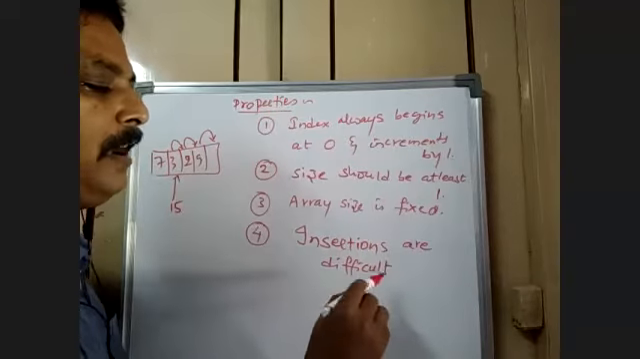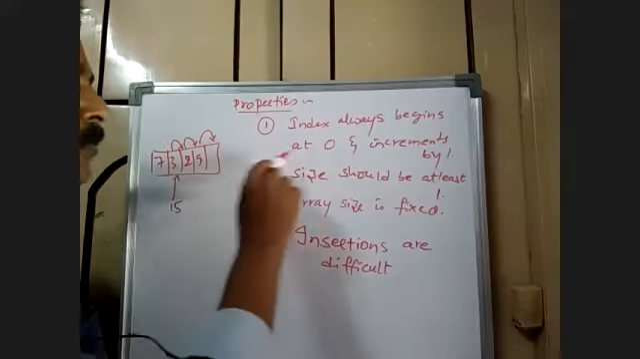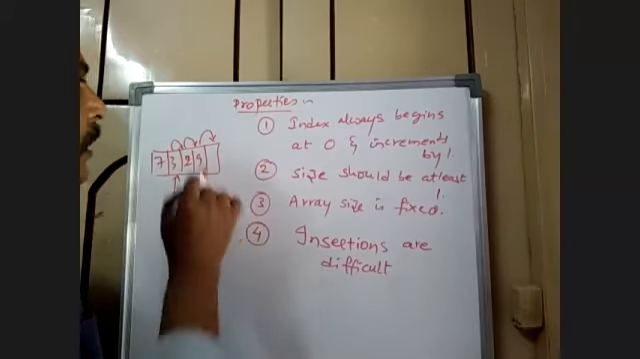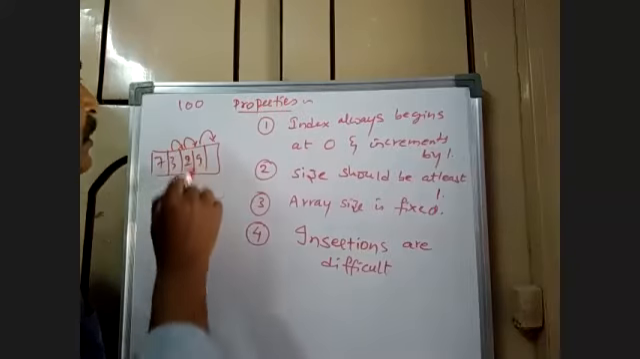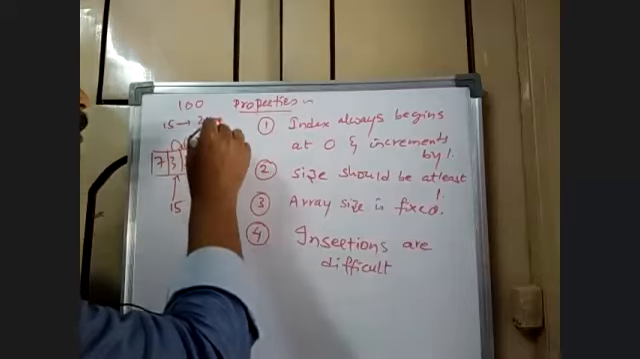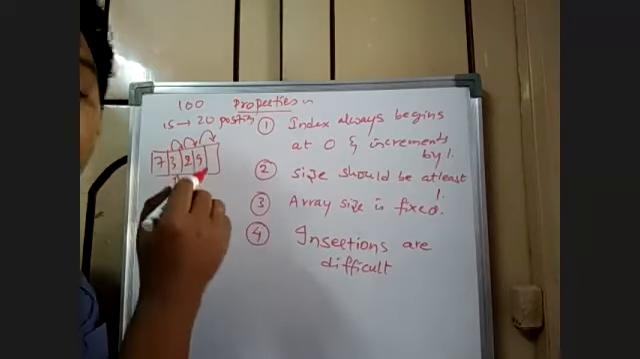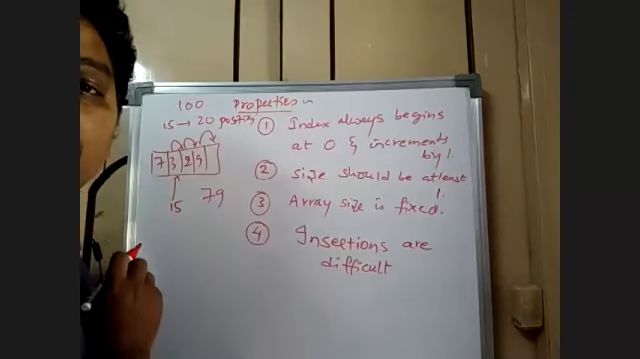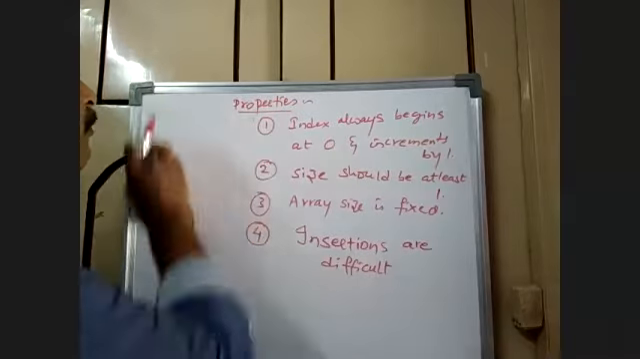Why is it difficult? Because in order to insert one element, you are supposed to shift all the elements. Suppose there are 100 elements and you want to insert element 15 at the 20th position. Now tell me what happens. You are supposed to shift 79 elements towards the right. So it's a difficult task. So insertions are difficult to perform in the array.